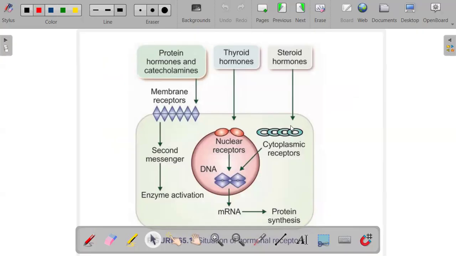Okay. So this diagram is showing us the different locations of these hormone receptors. So you can see here we have the nuclear receptor, then we have the membrane receptors, and we have the cytoplasm receptors. Okay, so this diagram basically is explaining what I've just said. Okay.